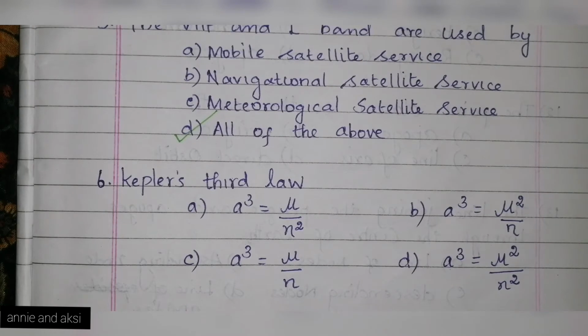Next one is Kepler's third law. How they are denoting Kepler's third law? A cube is equal to mu by n square. A cube is equal to mu square by n. A cube is equal to mu by n, and A cube is equal to mu square by n square. And the answer is option A cube is equal to mu by n square.